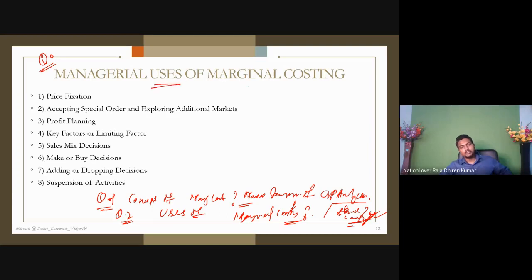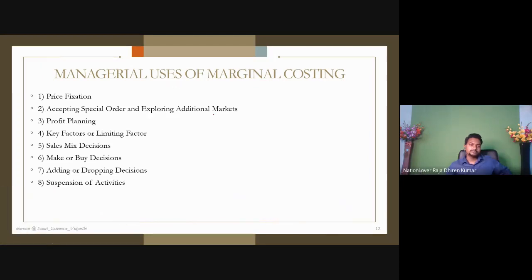If we are studying marginal costing, next we are setting up marginal costing techniques in our business. Such a complex system. So why will we set up the marginal costing techniques in our business? So here are the answers. Here are the uses.